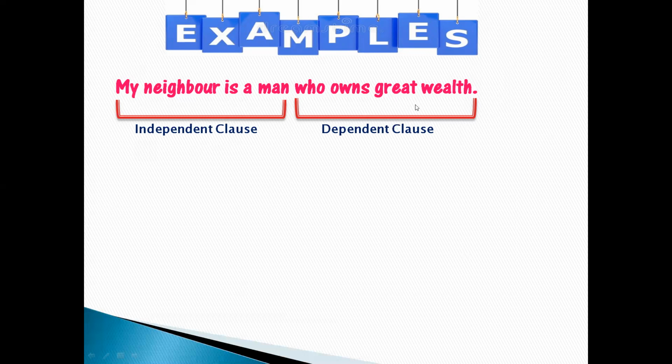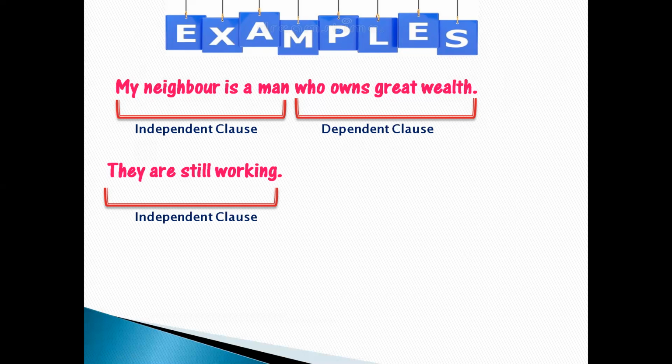But it is not giving a complete meaning. That is why it is a dependent clause. They are still working. Here we have a subject they, we have verb are working. So it is a clause and it does not require any other group of words for giving a complete meaning. That is why it is an independent clause.